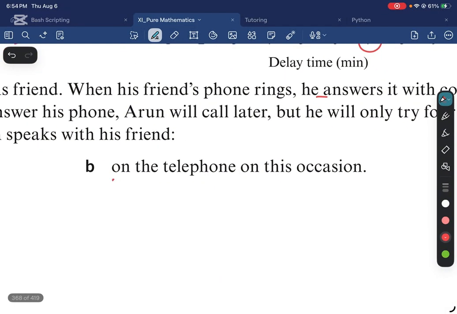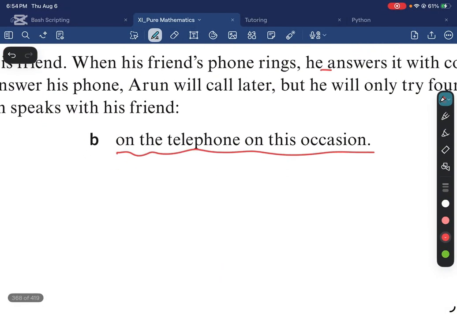Okay, so we need to find the probability that Arun speaks with his friend on the telephone, so he can pick up on any one of the 4 calls. So this is going to be equal to 1 minus the probability that his friend does not pick up at all. Right? So if I do 1 minus the probability of not speaking altogether, then I get at least 1 pickup, right? It doesn't matter on which one. Does not pick up at all.